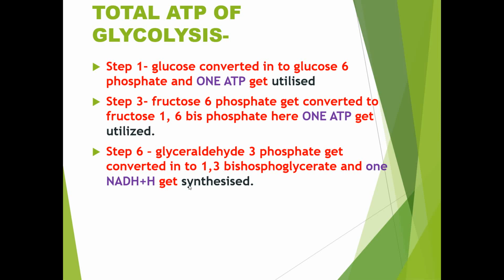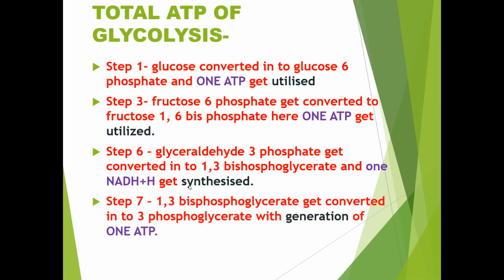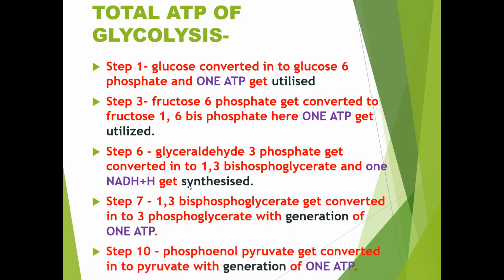Now step 6, where glyceraldehyde 3-phosphate gets converted into 1,3-bisphosphoglycerate. Here 1 NADH plus H is synthesized. As we discussed, 1 NADH plus H is equal to 3 ATPs. In step 7, 1 ATP gets generated, where 1,3-bisphosphoglycerate gets converted into 3-phosphoglycerate. And in the last step, step 10, 1 ATP molecule gets generated, where phosphoenolpyruvate gets converted into pyruvate.